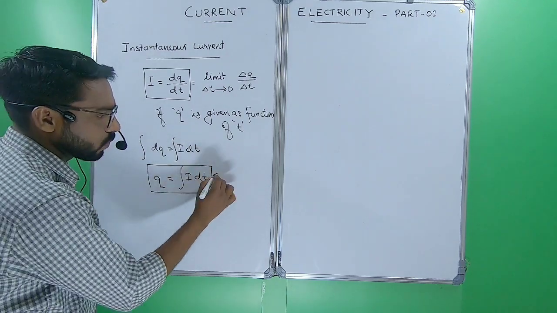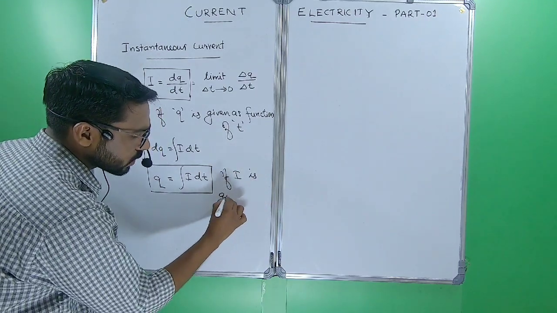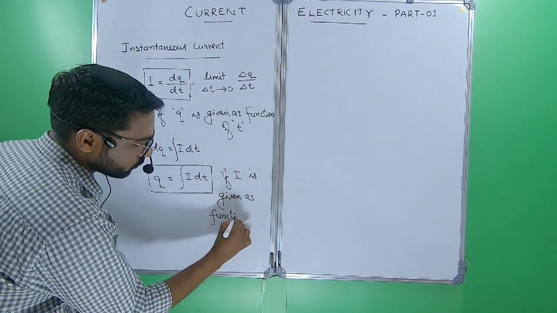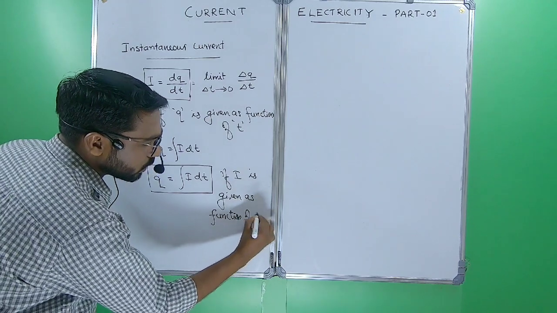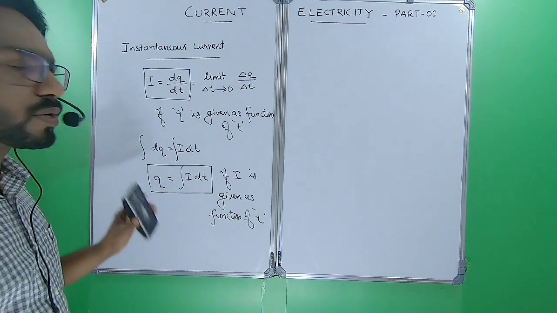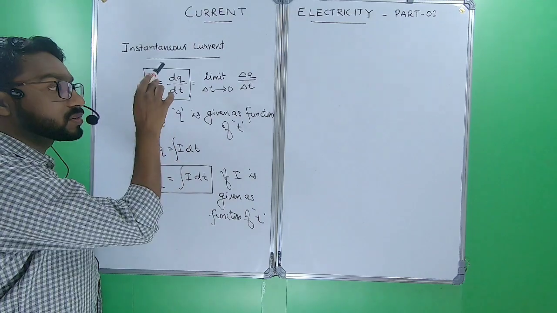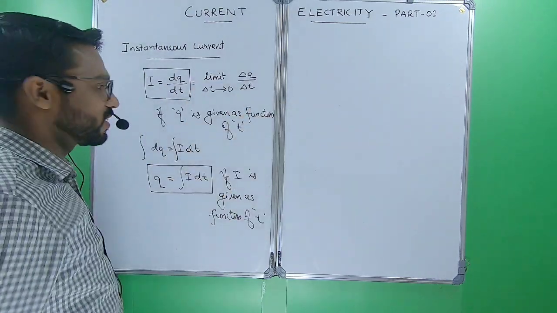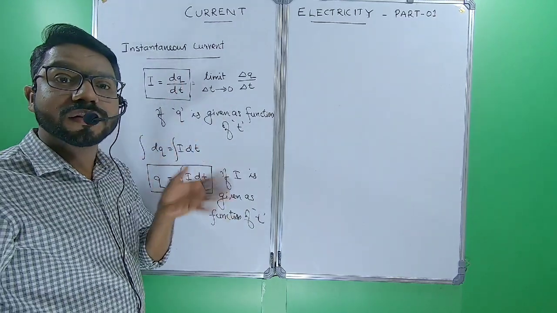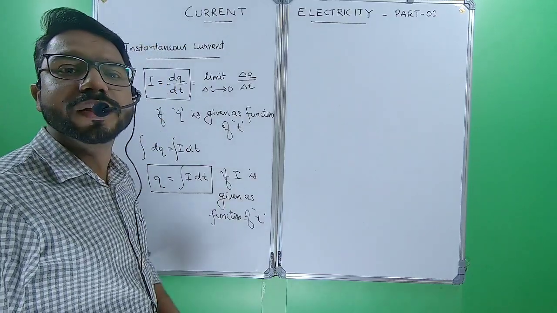This is done when current I is given as a function of time. Then only we can use this equation. Normally we know that integration and differentiation are done when there is a function. Otherwise, you can use the numericals directly.